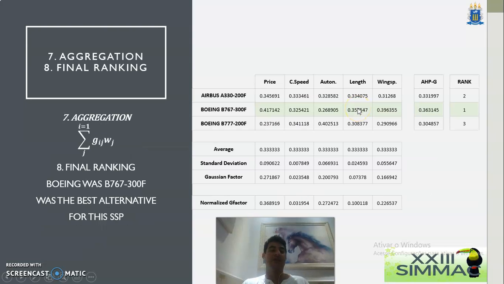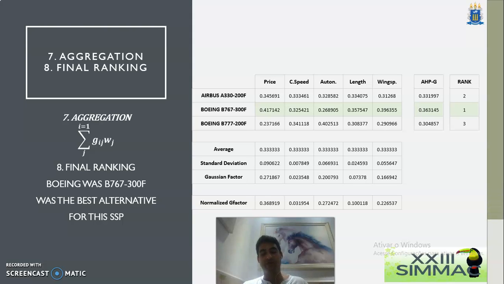So now we have the seventh step, which is the aggregation procedure, where we will calculate the GIJ, right, the sum of GIJ times the weighting of the normalized G factor. So who is this GIJ? This GIJ is the value of the normalized matrix, right?